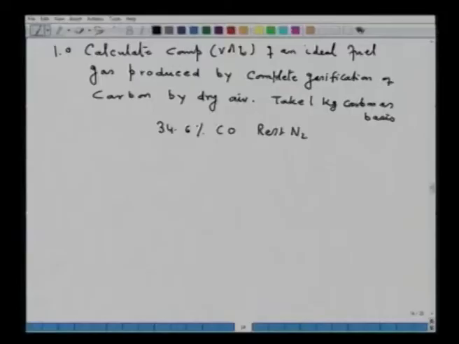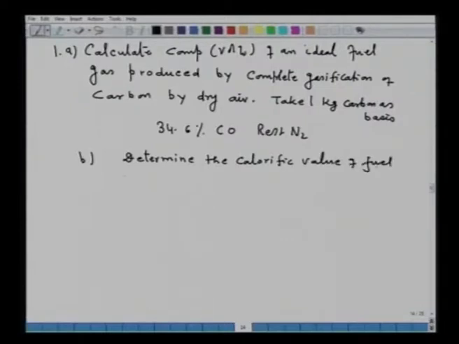This is part A. Part B, now determine the calorific value of fuel gas that is produced in 1A.